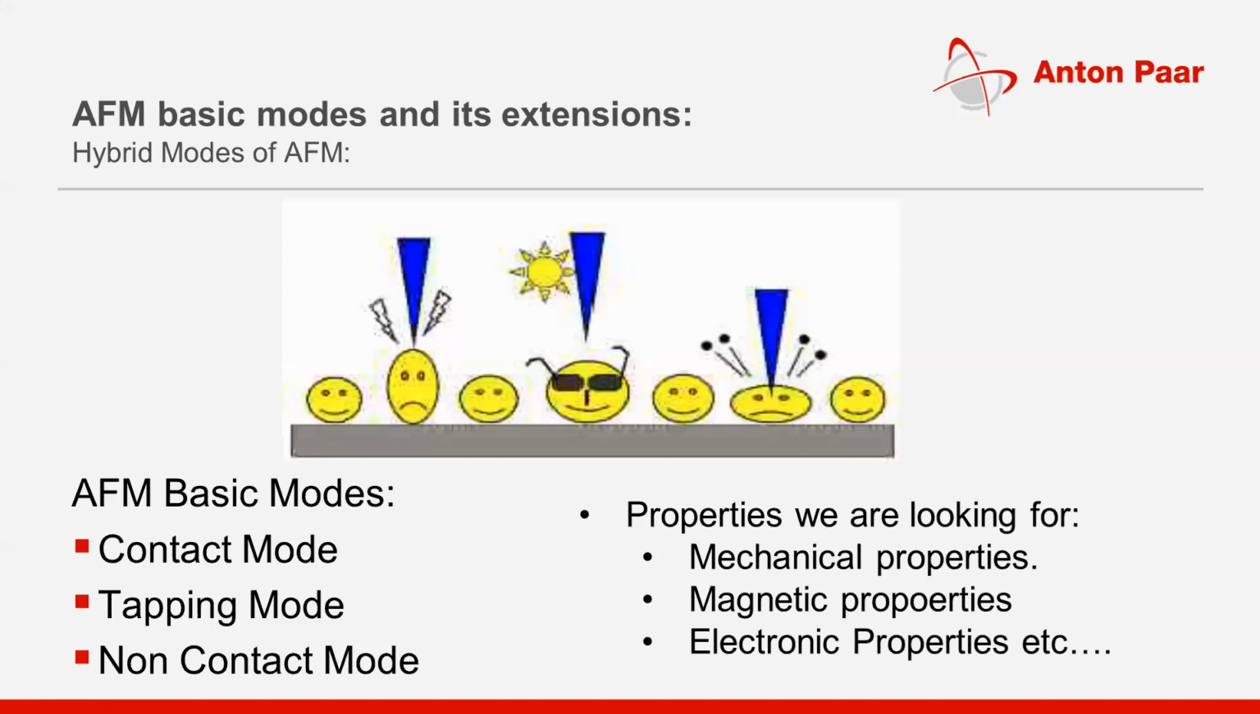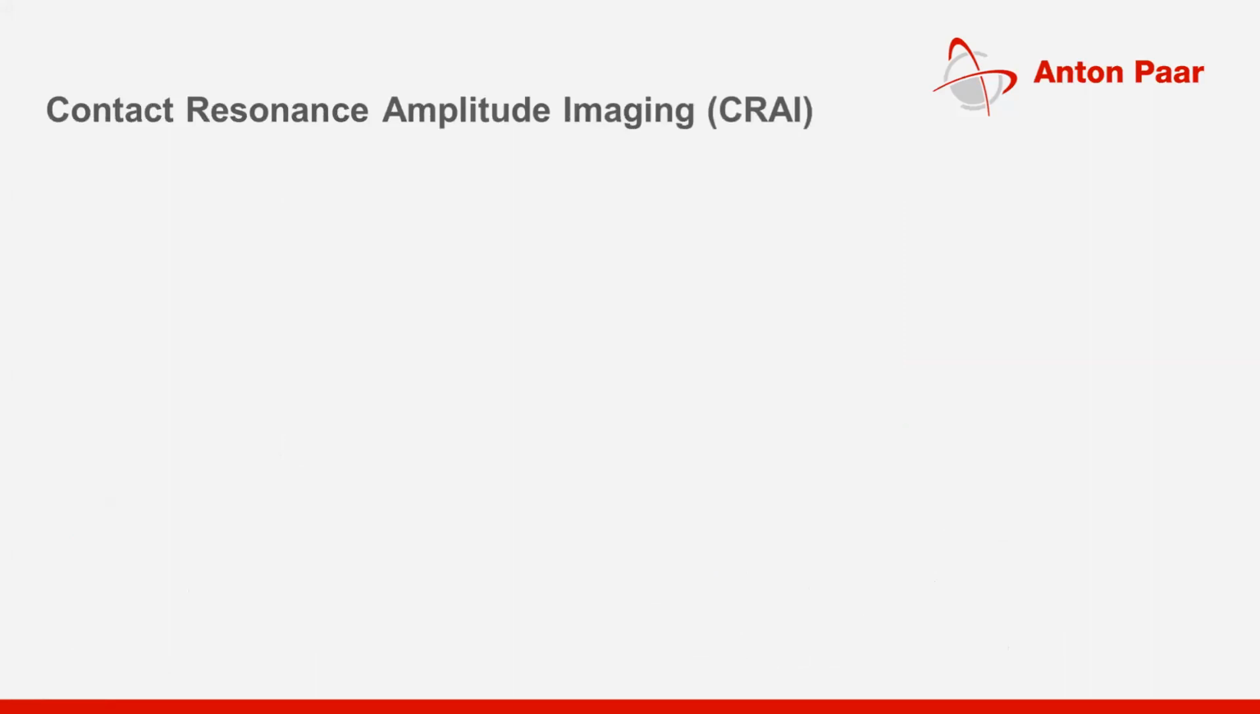So the AFM can be utilized to characterize the mechanical properties, magnetic properties, electronic properties, and many more. We will go one by one. We'll start with the mechanical property characterization. There's a mode called contact resonance amplitude imaging mode.